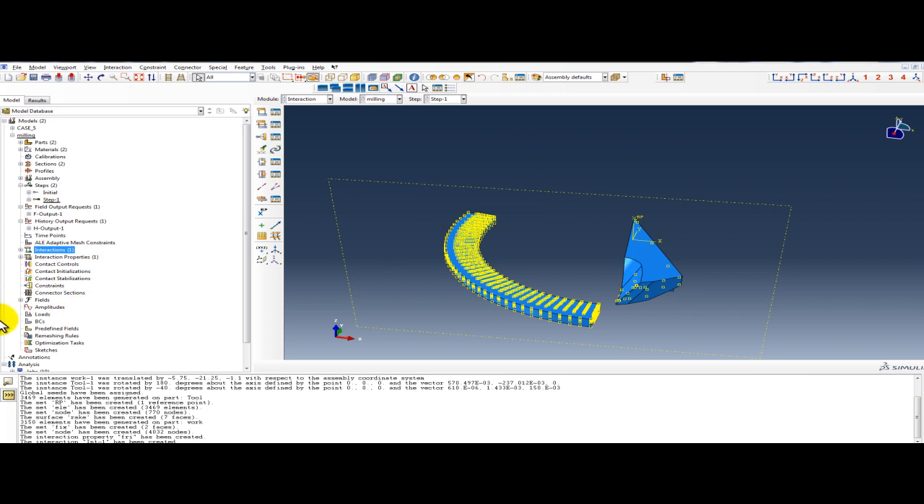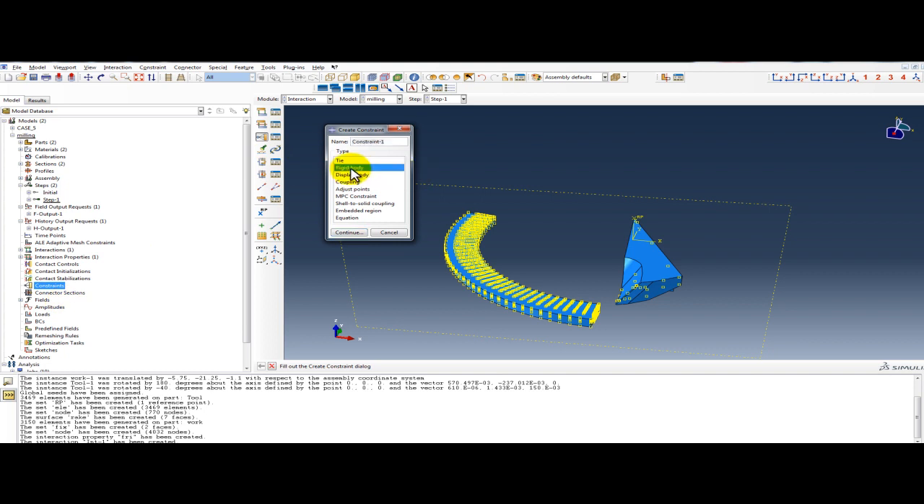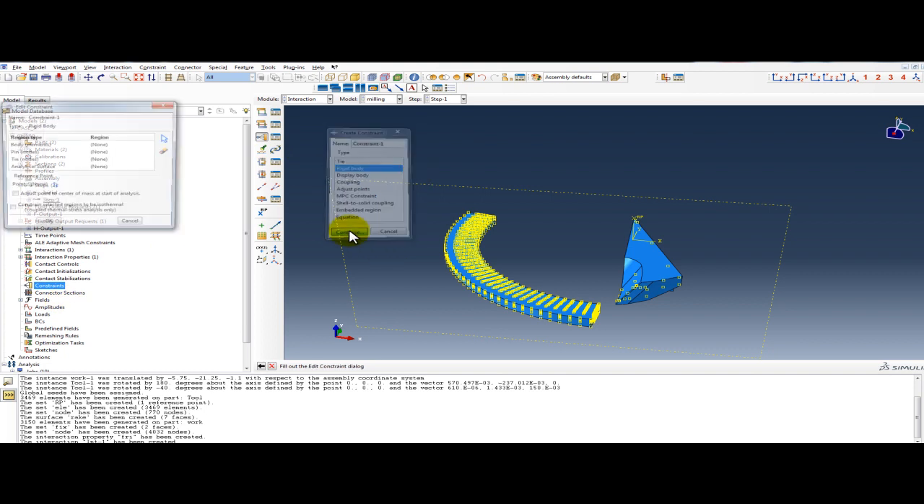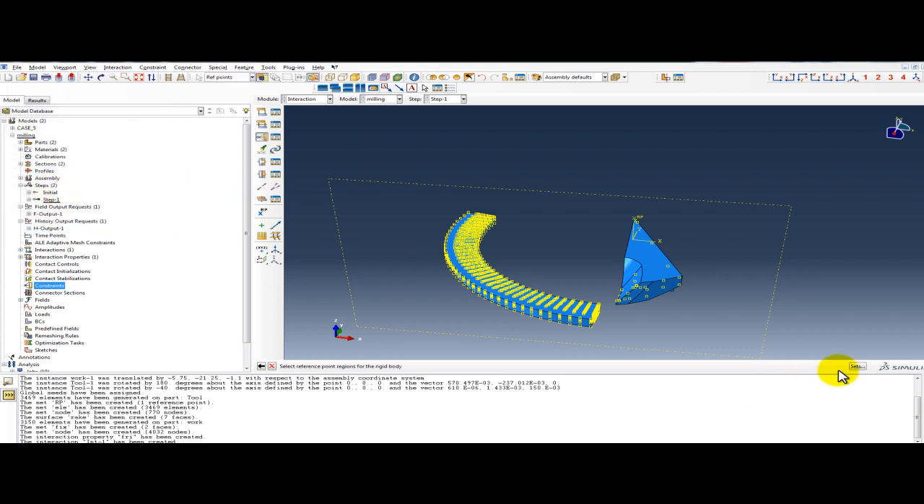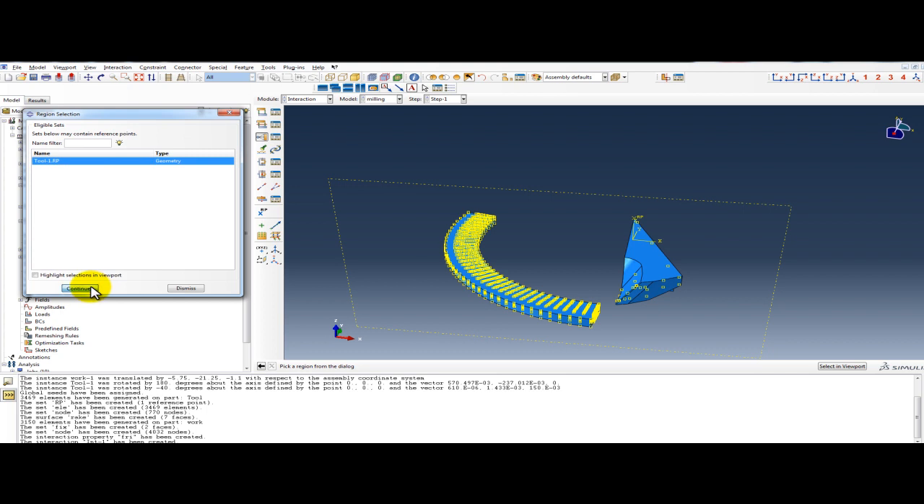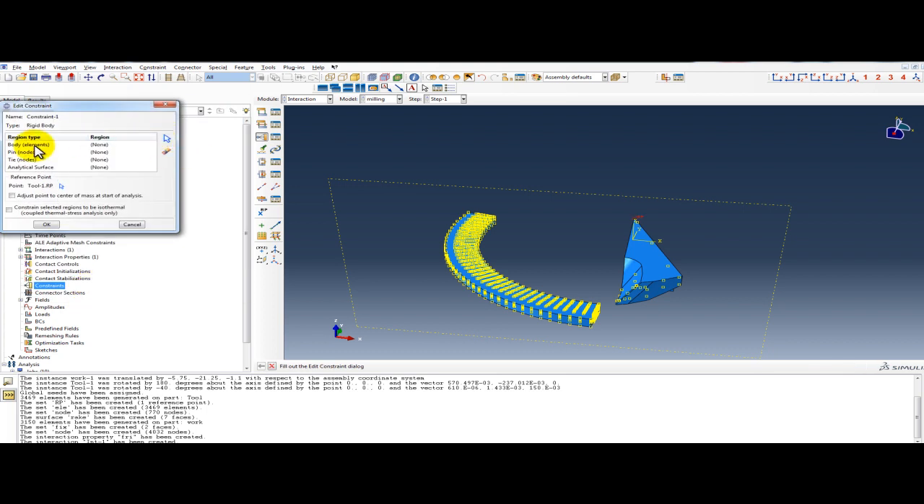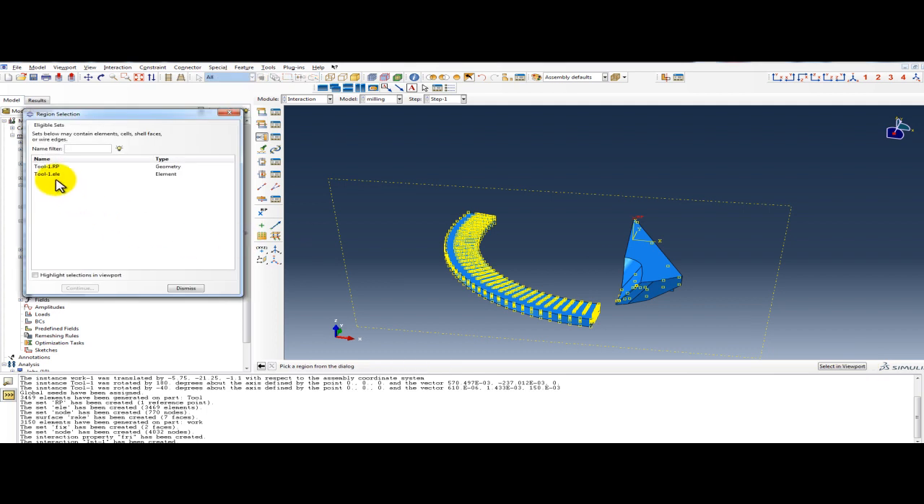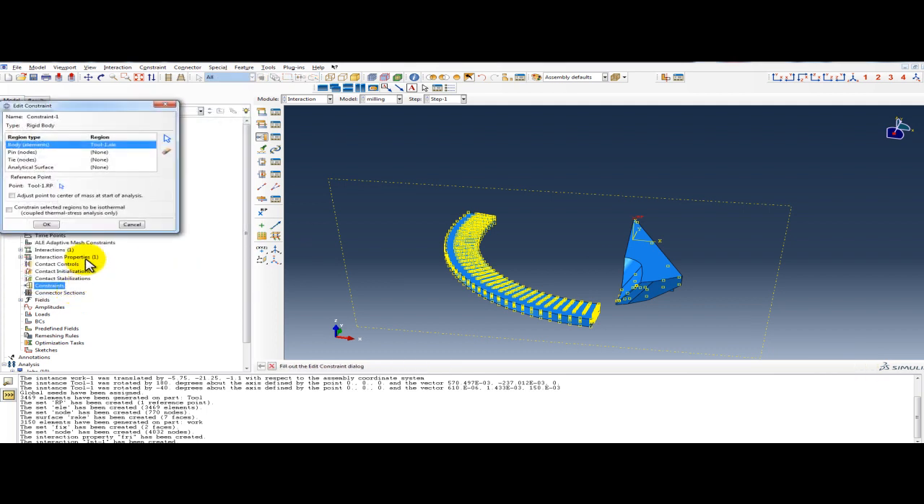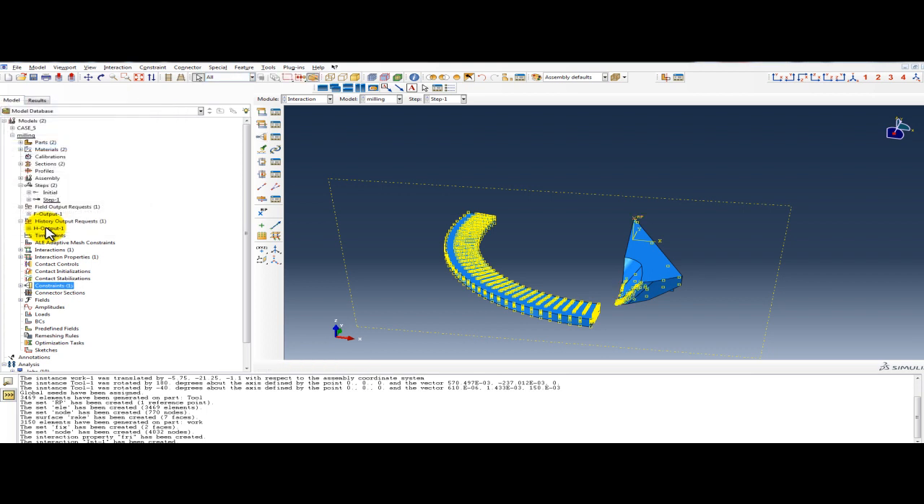Now we have to define constraint. Right click, create rigid body. Continue. So the reference point is, click on the set tool reference point and body element, set tool elements. Continue. Okay, so all the tool elements is coupled with this reference point.